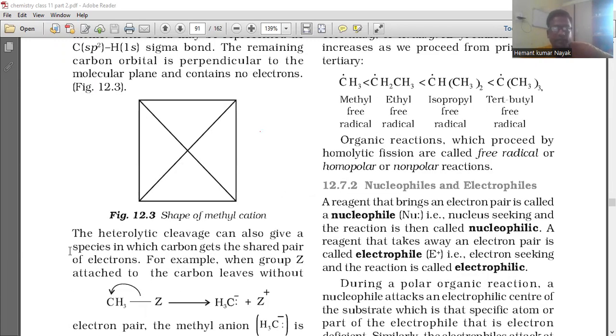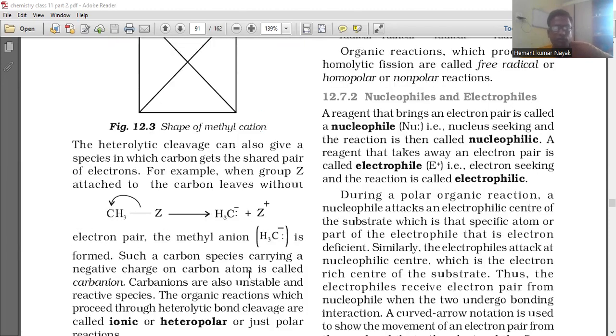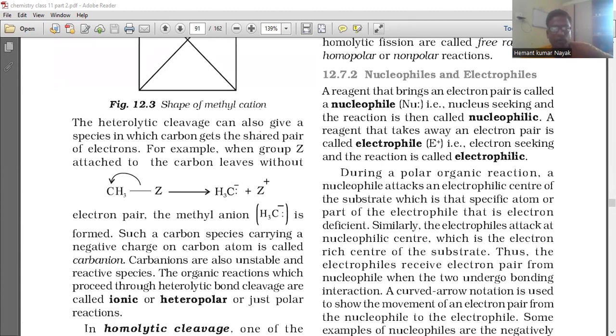Shape of methyl cation. The heterolytic cleavage can also give a species in which carbon gets the shared pair of electrons. For example, when group Z attached to the carbon leaves without the electron pair, CH3 plus Z plus electron pair, the methyl anion CH3 minus is formed. Such a carbon species carrying a negative charge on the carbon atom is called a carbanion. Carbanions are also unstable and reactive species. The organic reactions which proceed through heterolytic bond cleavage are called ionic or heteropolar or just polar reactions.